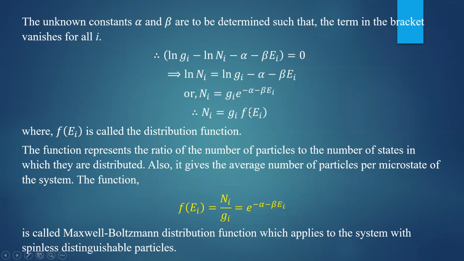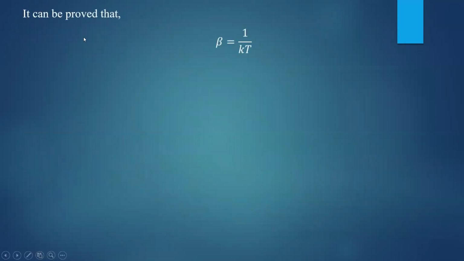Therefore, if you compare these two equations, you will get the function f of ei is equal to ni by gi, which is represented as e to the power minus alpha minus beta into ei. And this f of ei is called the Maxwell-Boltzmann distribution function, which is applicable to a system of spinless distinguishable particles.